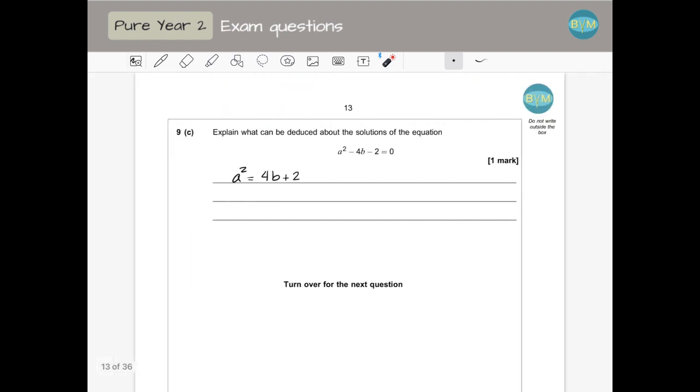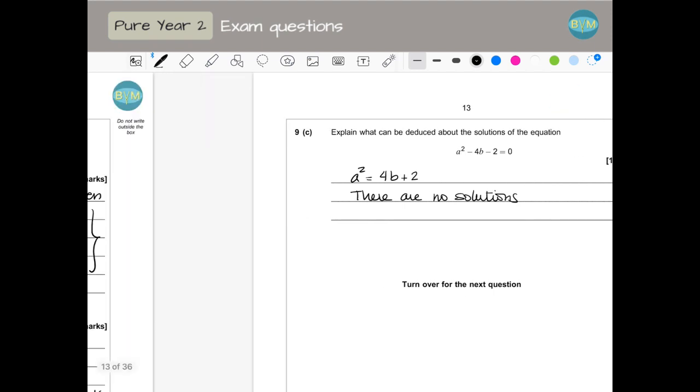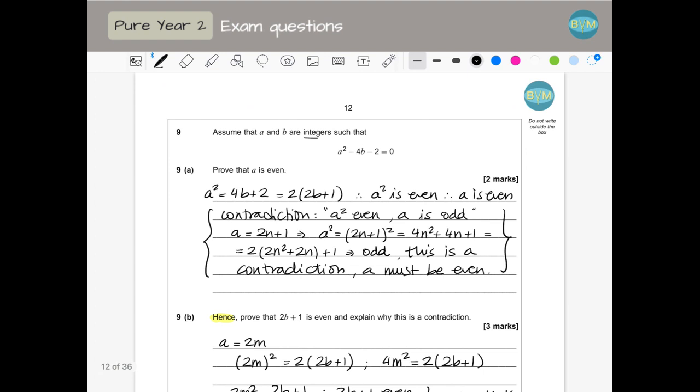There are no integers that satisfy that one integer squared is equal to 4b plus 2, because it's a contradiction, and we have proved that. So we can say that there are no solutions to this equation. Well, integers, they say that we are talking about integers.